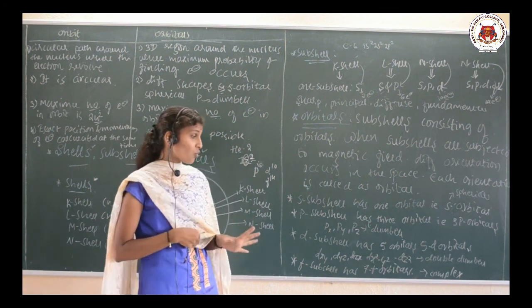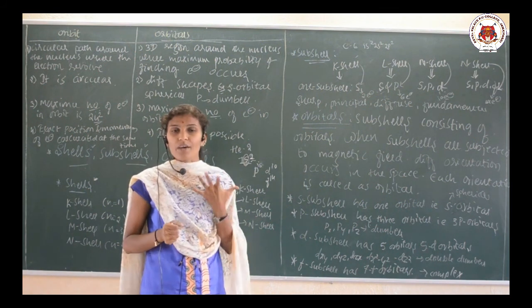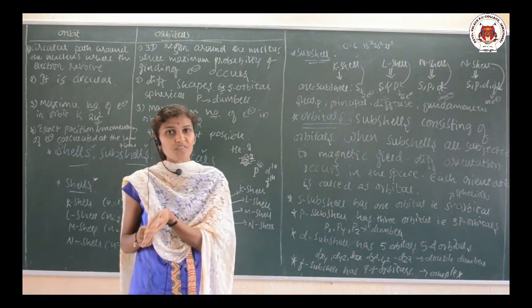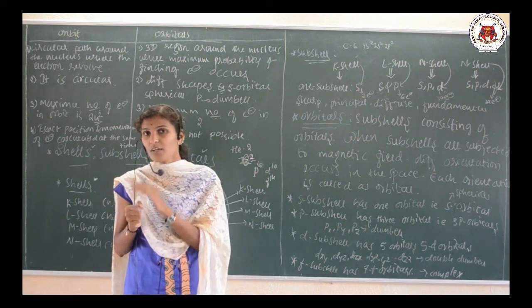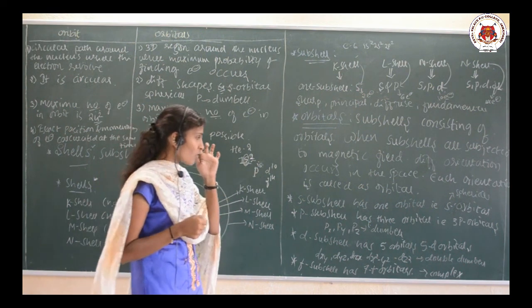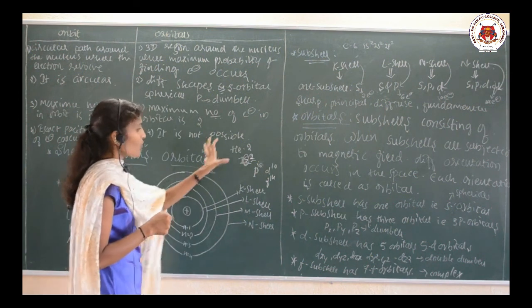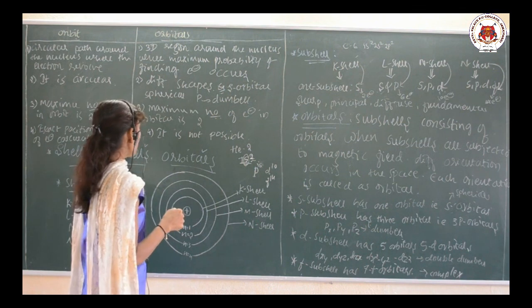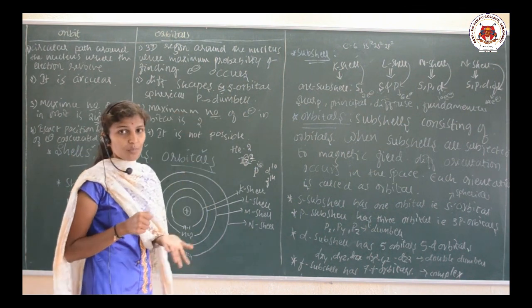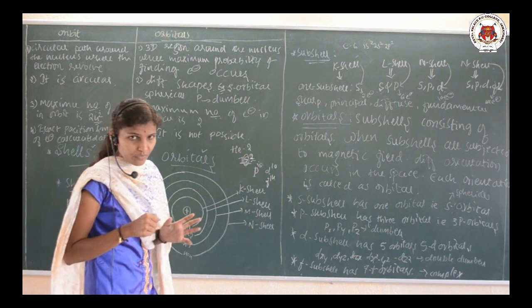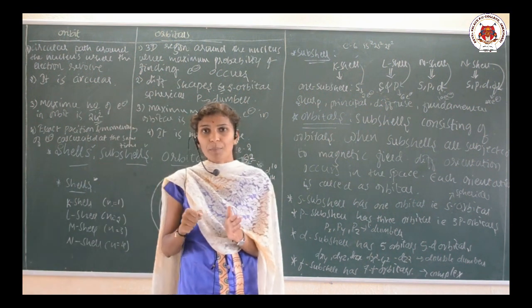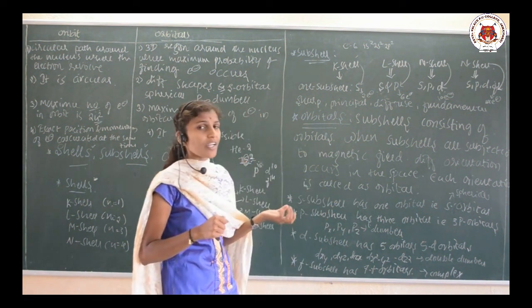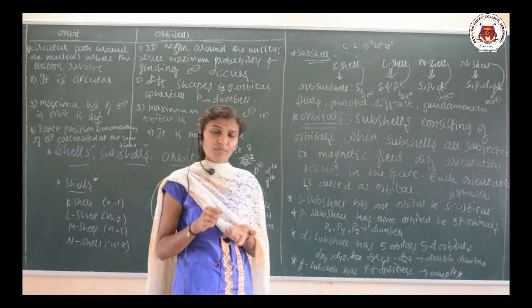Similarly, you need to know every concept or every term that is interconnected with each other, because a cell consists of subcells, and subcells consist of orbitals. So, the concepts depend upon one term; each term is dependent on another term. So, this is regarding the orbitals. I hope this concept is clear to you people. If you have any doubts, you can contact me, and if you are not getting anything, just watch the video one more time, and you will definitely get the idea.